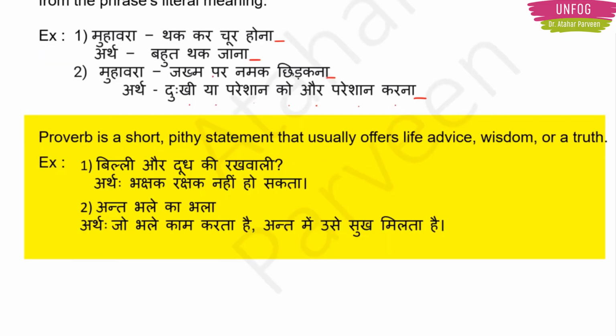Then next we have is lokoktiyan. This lokoktiyan is a proverb. Like we have, in the end of every story, there is a moral of the story, for example, health is wealth. That health is wealth is a proverb. Like that only we have proverbs in Hindi. Those proverbs in Hindi are known as lokoktiyan. For example, we have lokoktiyan, बिल्ली और दूध की रखवाली.